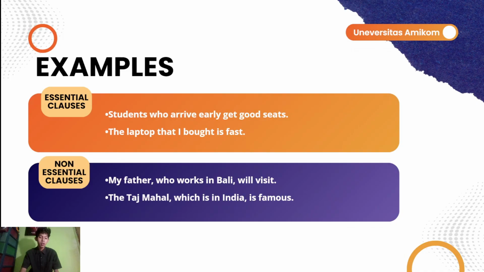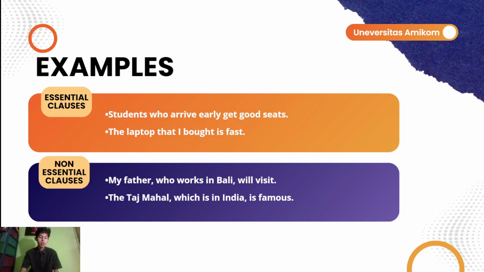Example, essential clauses. In essential clauses, such as students who arrive early get good seats, the part who arrive early identifies which group of students we're talking about. Without the clause, the meaning would be too general.